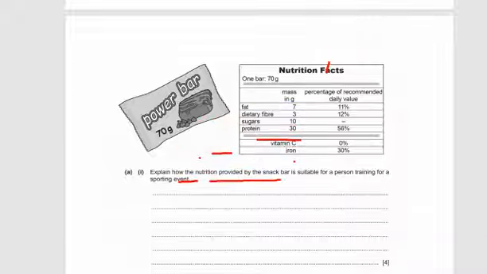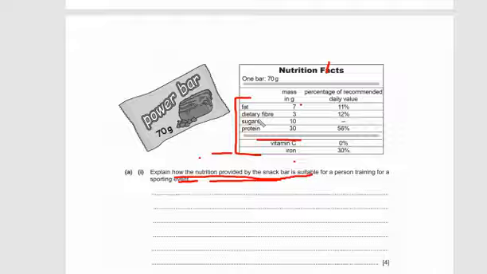So the next question is related to the nutrition facts. They have provided some of the nutrients, and they have given the mass in grams as well. They have given the percentage of recommended daily value. They have asked how the nutrition provided by the snack bar, basically this power bar, helps a person training for a sports event. So we can write all of the nutrients and their roles, which we have discussed already. The fats provide energy. The dietary fiber helps to prevent constipation. The carbohydrates provide energy and also help in cellular respiration.